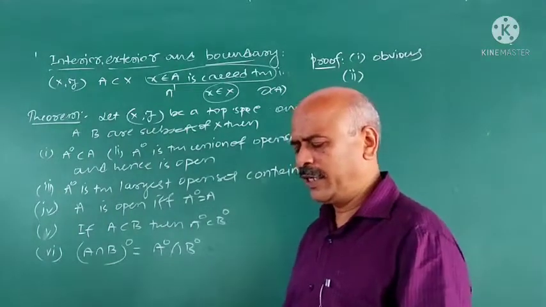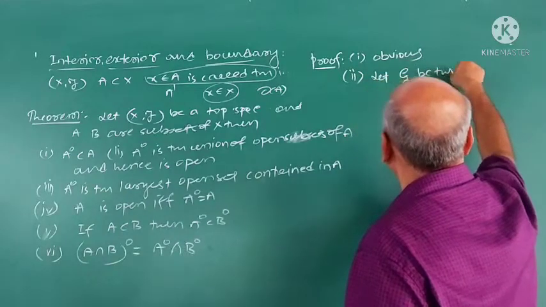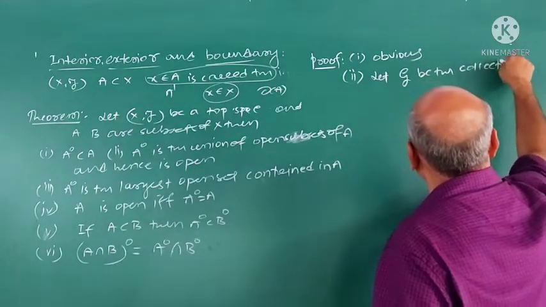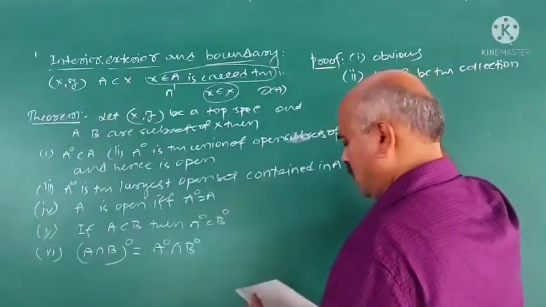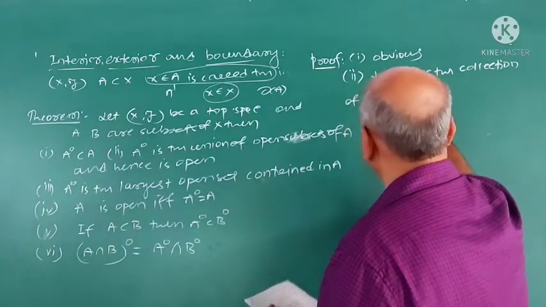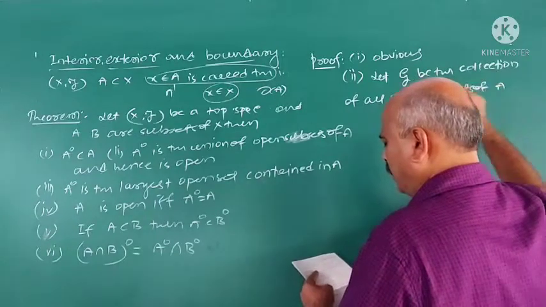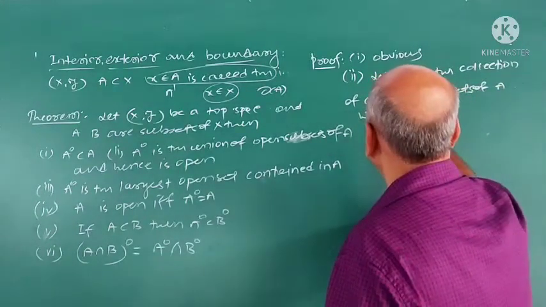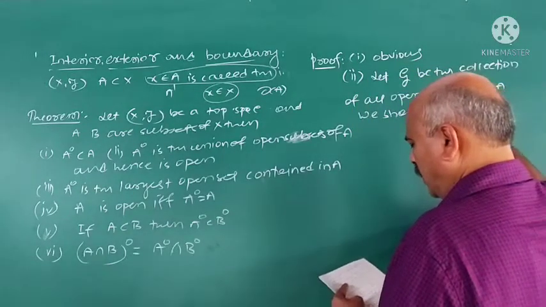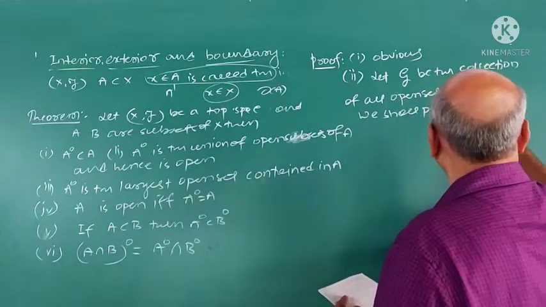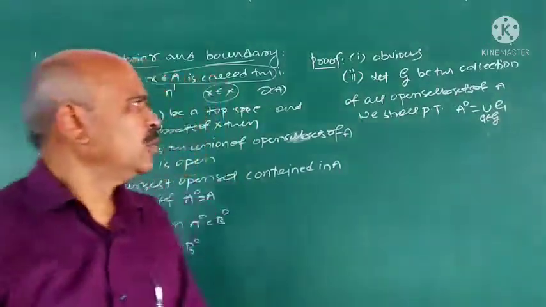Now to prove this second one, let 𝒢 be the collection of all open subsets of A. Now we shall prove that interior A is the union of G belonging to 𝒢.